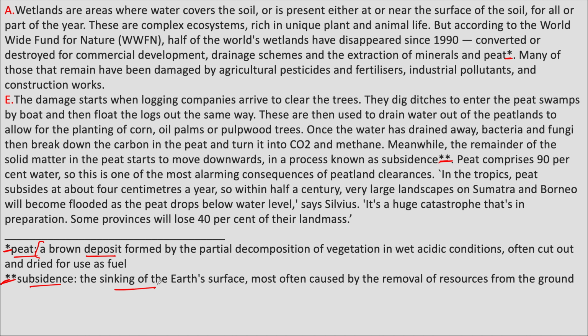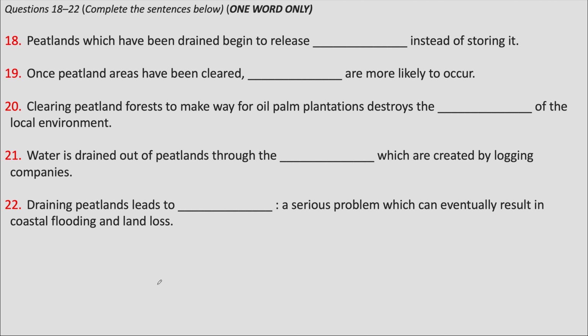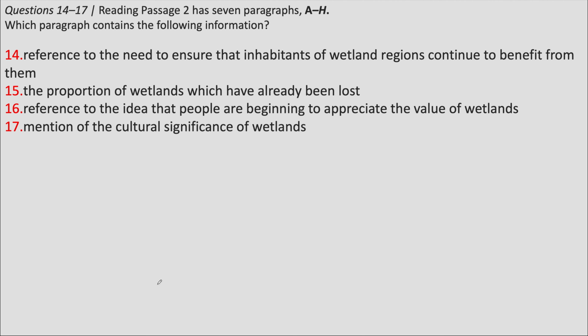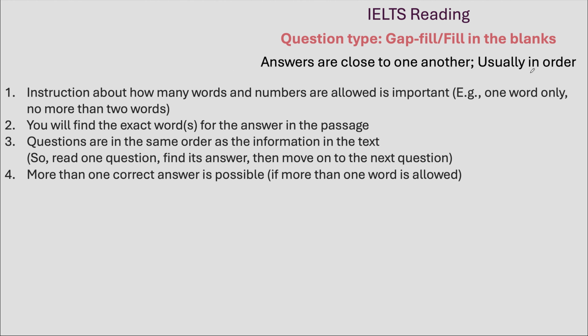There are three question types: matching information, that is which paragraph contains the information; gap fill; and matching features questions. We'll do matching information last because the other two question types are usually easier to locate in the passage. So we are starting with gap fill or sentence completion questions. These questions follow the same order as the information in the text.